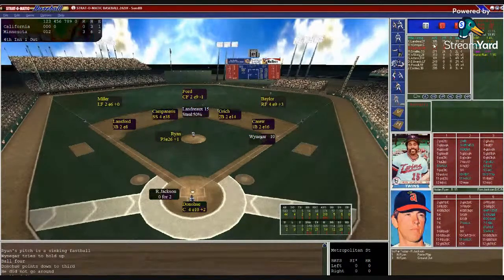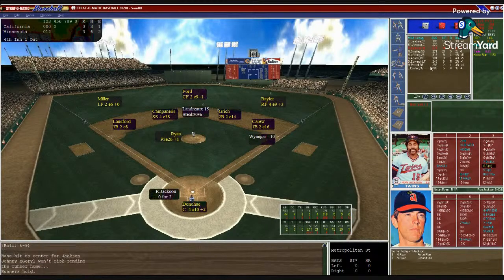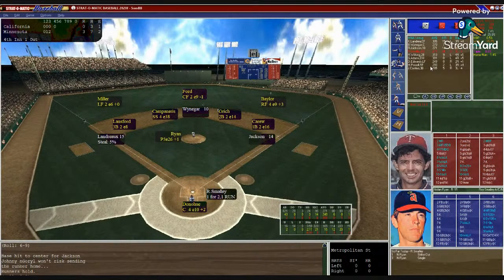2 on, 1 out. Here's Ron Jackson. Force out, ground out, 0-for-2. Donahue goes out again, talks to Ryan, puts down the target. Ryan from the stretch gets the sign. Here's the pitch to Ron Jackson. 3-8 single to center field. Everyone moves up 90 feet, and they've loaded the merry-go-round. Landreau at third, Waniger at second, Jackson at first. Let's see if Roy Smalley's got a quarter. Bases loaded, 1 out, 3-0 Twins.